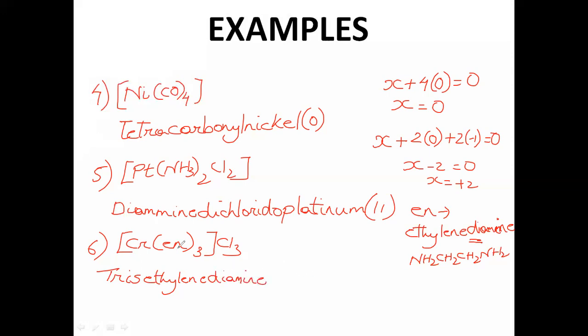Okay, and then what is the name of the metal? Obviously chromium, and we'll write chromium only since it is a cation written first. And if you try to find out the oxidation state, you'll get it to be 3, and then the name of the counter ion, which is chloride. Okay, so that is how actually we name. That is the part where I wanted to show you that if there is any prefix in the name of the ligand, then you always use the other prefix instead of this.